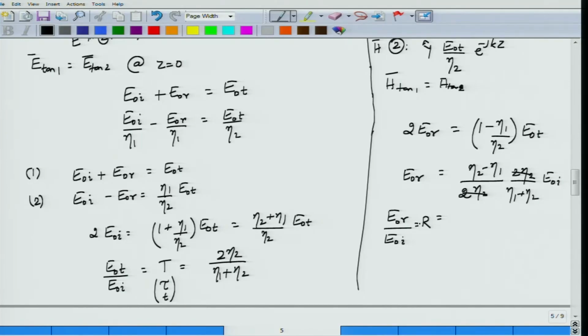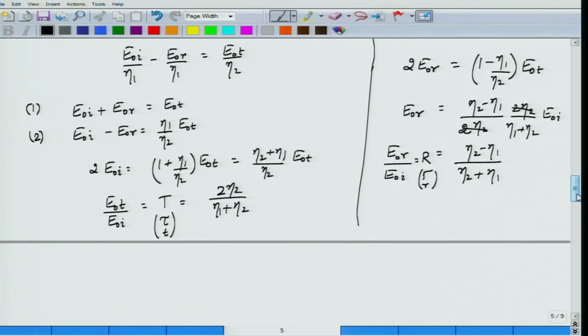I am left with the ratio of E_0R to E_0I, which I will call the reflection coefficient R. Some people use gamma as the reflection coefficient, or some people use small r as the reflection coefficient, it doesn't really matter what you have used. So E_0R by E_0I is given by eta 2 minus eta 1 divided by eta 2 plus eta 1. Okay. So this is the ratio of electric field reflected to incident electric field, and this is the reflection coefficient.